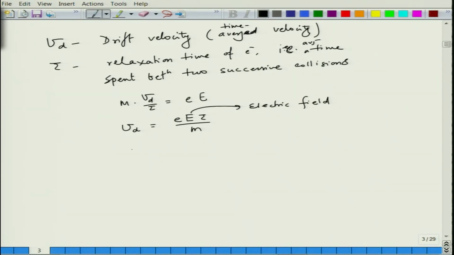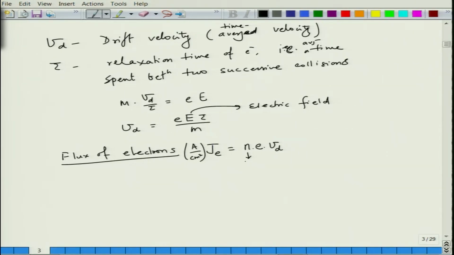Okay. And from this we calculated the flux of electrons. So, J, let us say, is the flux of electrons, which is essentially nothing but the number of electrons of charge E moving at a velocity Vd. If you look at this quantity, it is basically in amps per centimeter square.